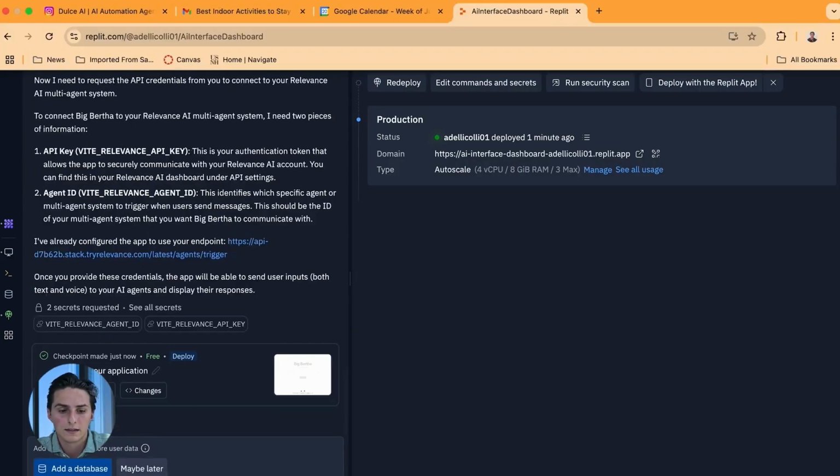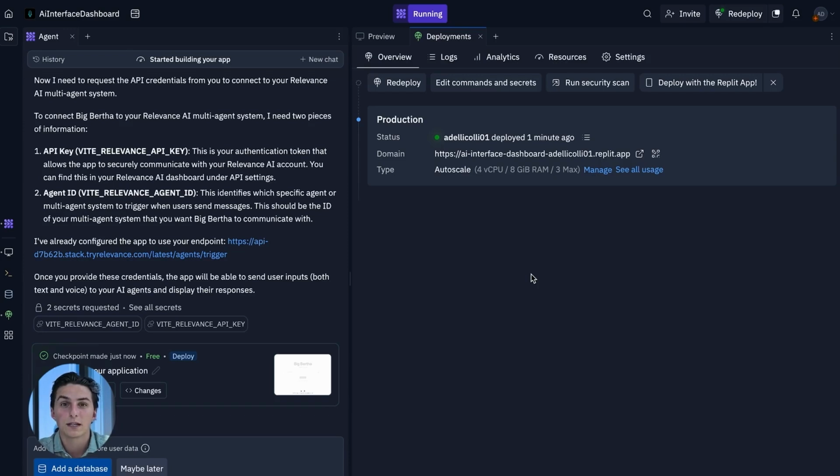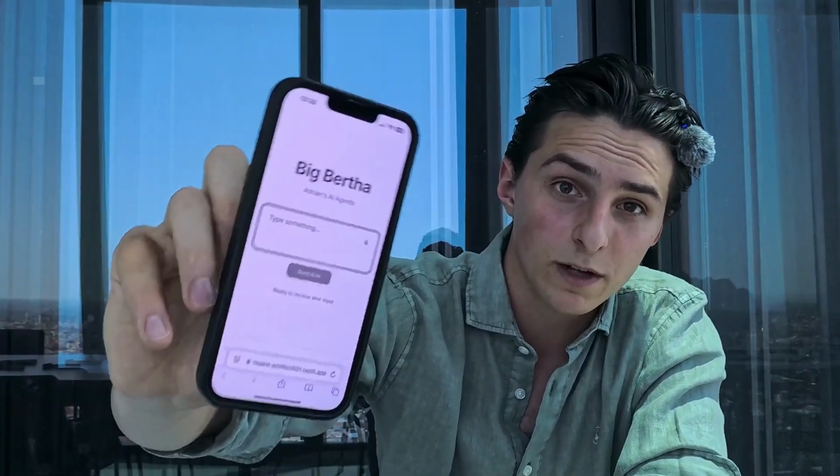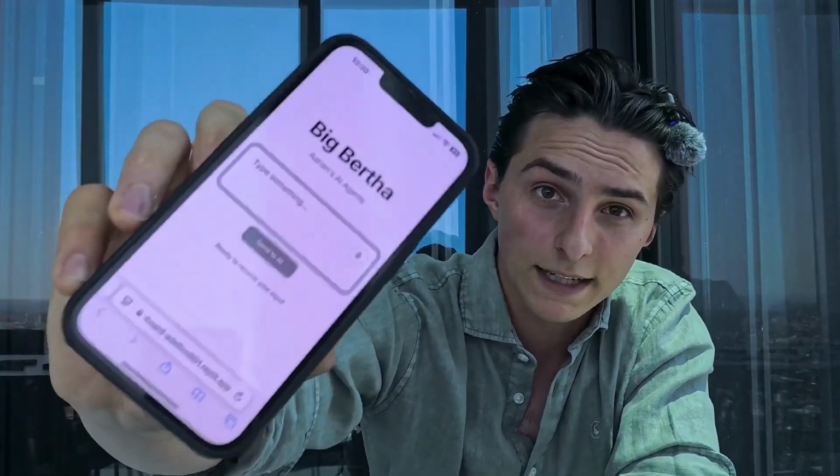It just deployed in the last 10 minutes. I built a website, deployed it. Like, that's incredible. It's deployed. And right here, barcode. So say I went on my phone, grabbed the QR code. Big Bertha, my ability to talk to my Relevance AI is live on my phone right now. These tasks are things I do a lot. And this is saving me time so I don't have to be on my computer phone as much.